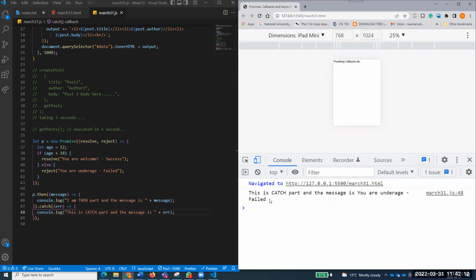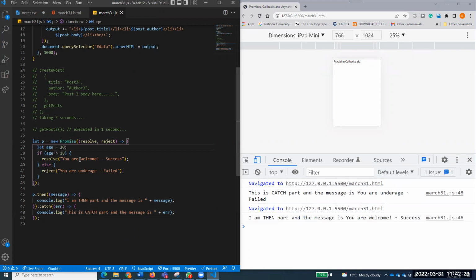Pavneet, are you understanding this? I'll come to the p.then as well, but you understand? This is coming to a catch. Now, if I just make it above 18, again, greater than 18, if I do that, what message will I get? Anyone? And then part, the message is you are welcome.